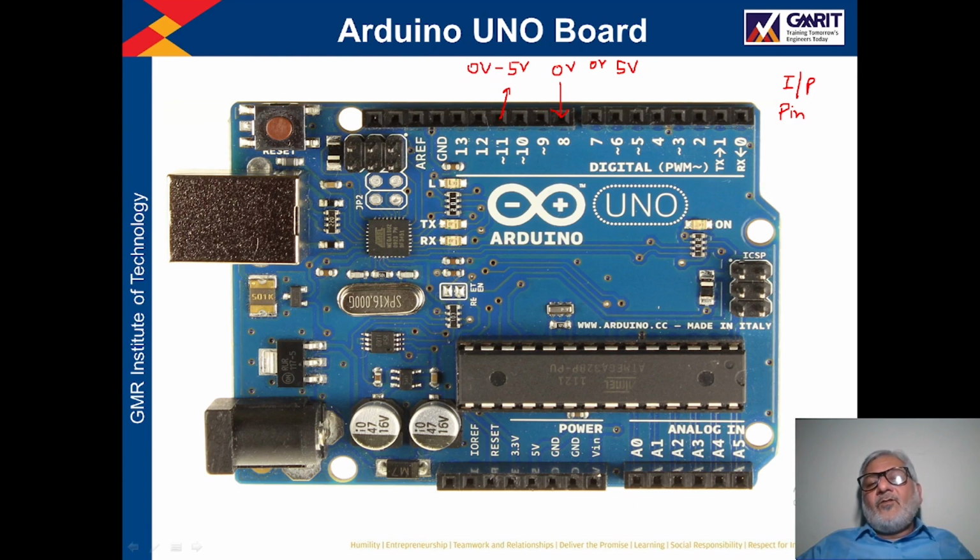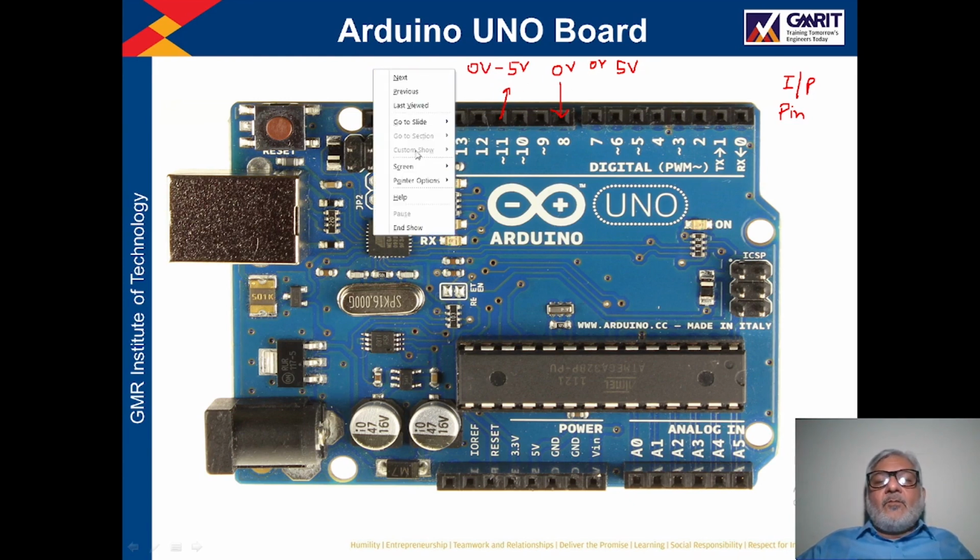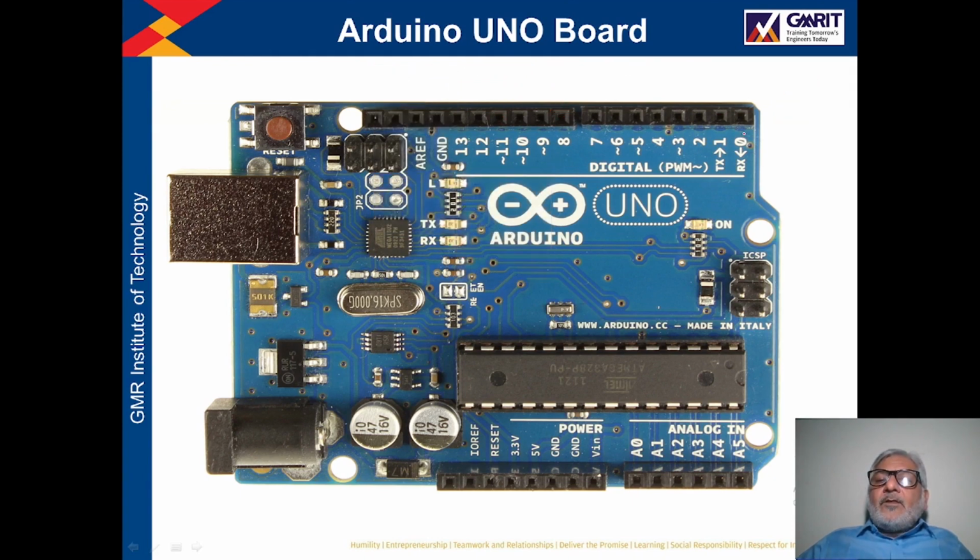It will be either 0 or 5, because these pins are digital pins. So you must remember that pin number 0 to pin number 13 are digital pins and they are IO pins, meaning they can be programmed as input pins or as output pins. Okay.